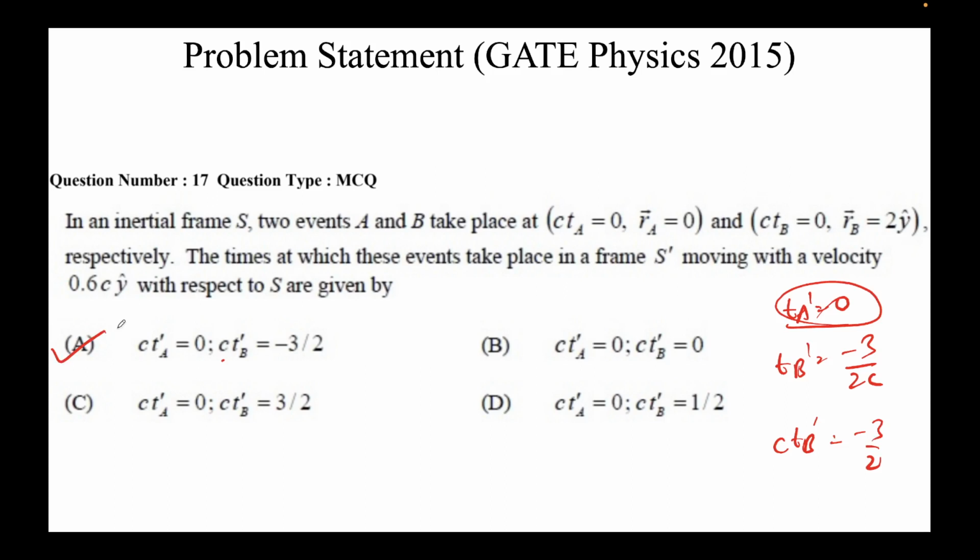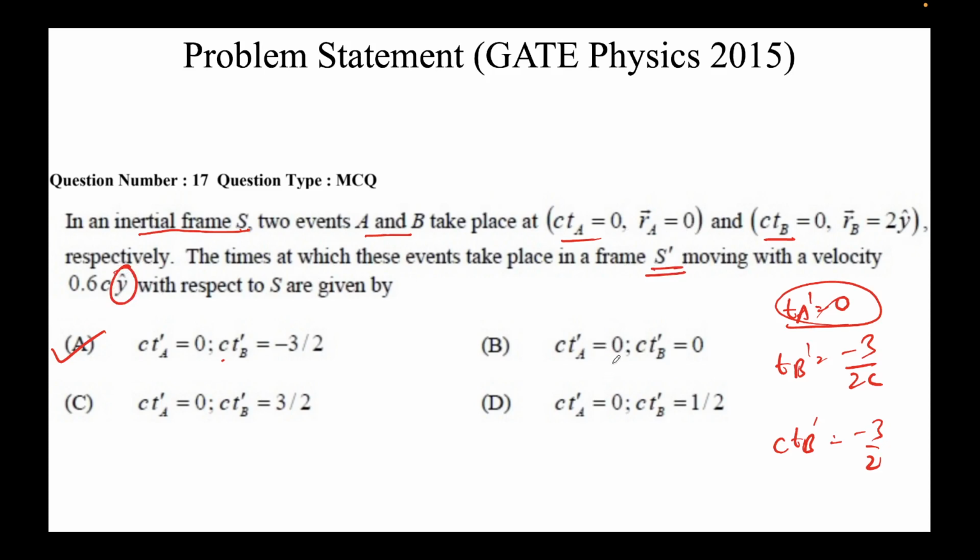So again, I'll go briefly through the question. We have the first inertial frame S, and two events were taking place. They were simultaneous events, because Ta and Tb are the same. Then we need to find the timestamps of these events A and B in some other frame S prime, which was moving in the y direction. Note, not x but y.